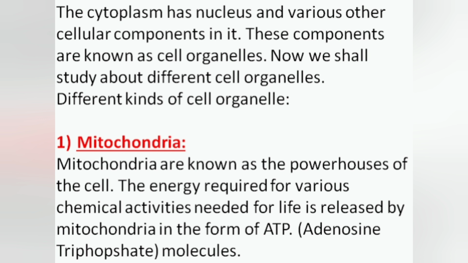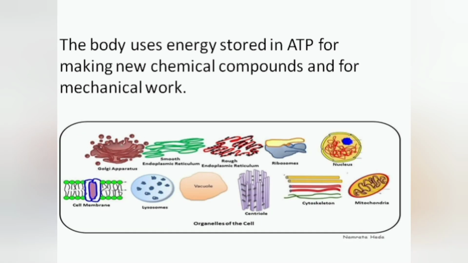Students, now we will start with mitochondria. Mitochondria are known as the powerhouse of the cell. The energy required for various chemical activities needed for life is released by mitochondria in the form of ATP. ATP means adenosine triphosphate. The body uses energy stored in ATP for making new chemical compounds and for mechanical work.